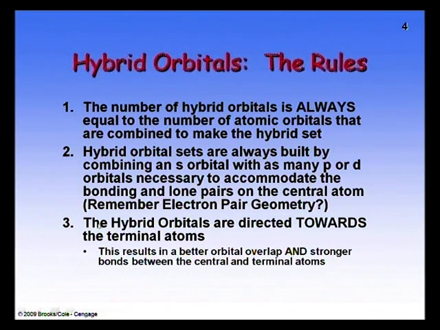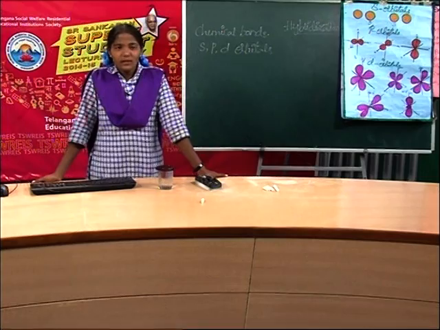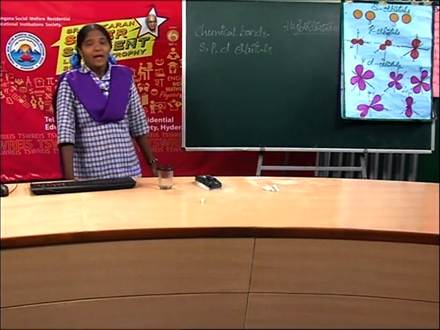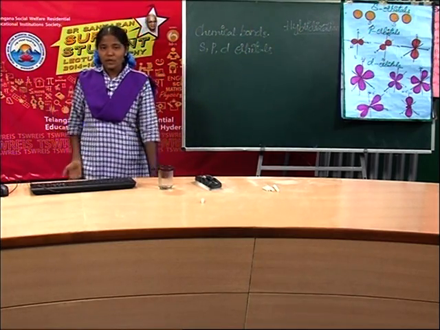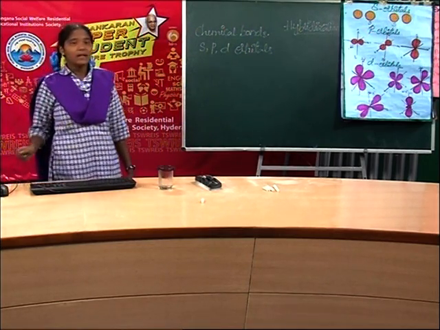The hybrid orbitals are directed towards the terminal atoms. This results in better orbital overlap and stronger bonds between the central and terminal atoms. Okay friends, did you understand? Now we will discuss various types of hybridizations.